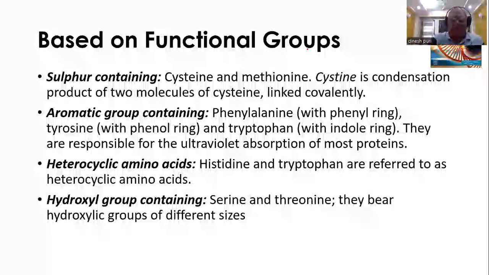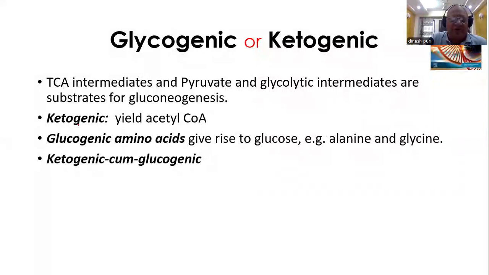You can see some more examples also that we have discussed about tyrosine. Tyrosine can be called a non-essential amino acid. Tyrosine can be called glucogenic and ketogenic, both. You can see some other examples also.